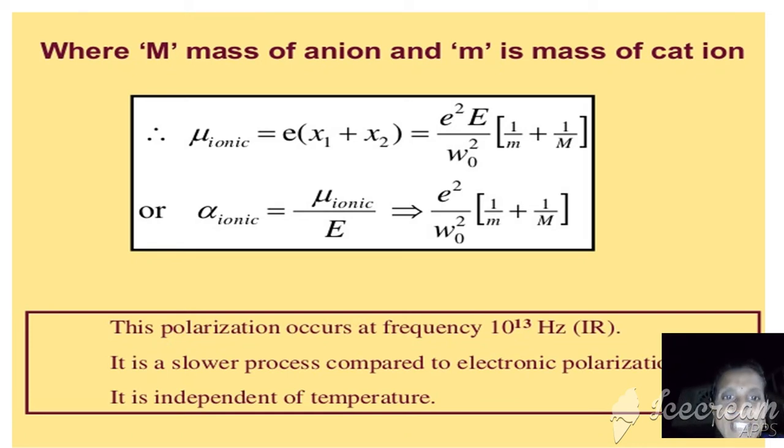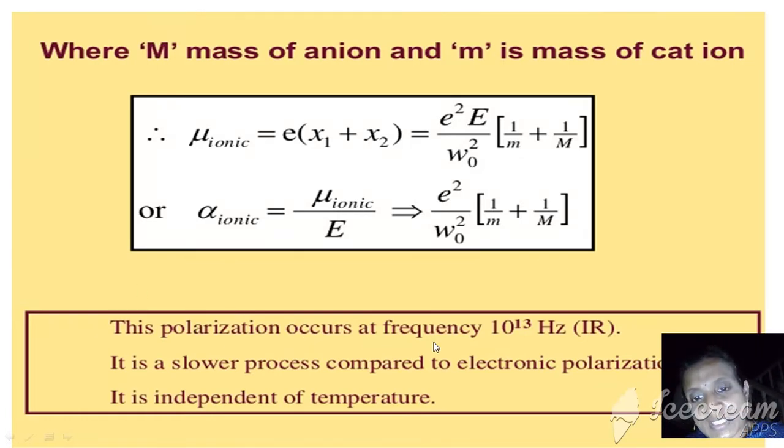The correlation between electronic polarizability and ionic polarizability: mu_e is for electronic polarizability and mu_i is for the ionic polarizability. Already we are familiar with the relation mu = alpha E, so alpha = mu/E. For ionic polarization, that is mu_i/E, and when we correlate this, we get e square by omega naught square times (1/m + 1/M). So this is the polarizability for ionic polarization.